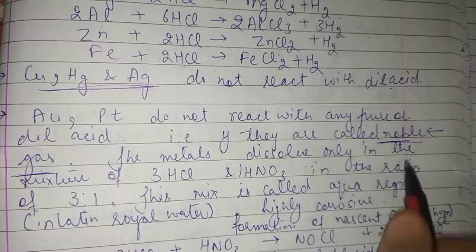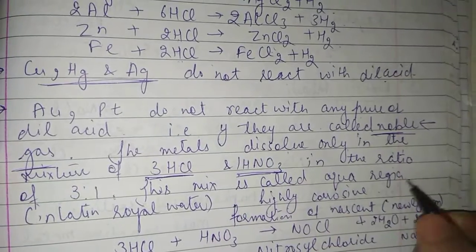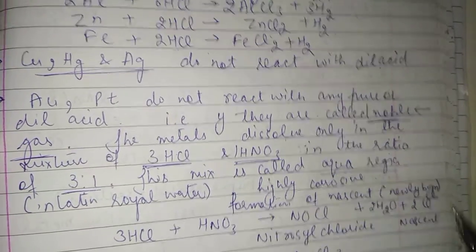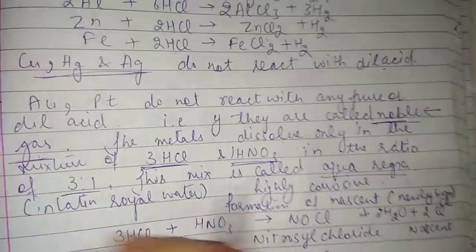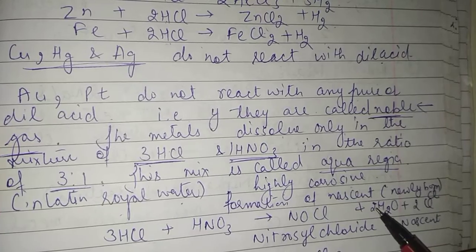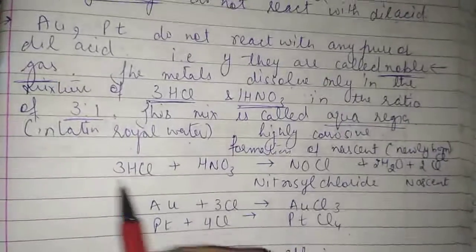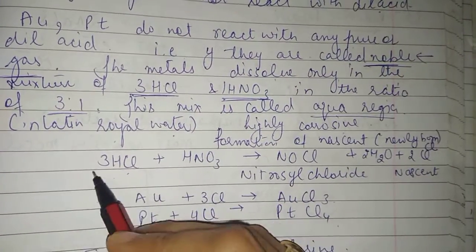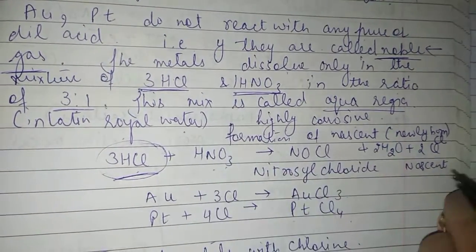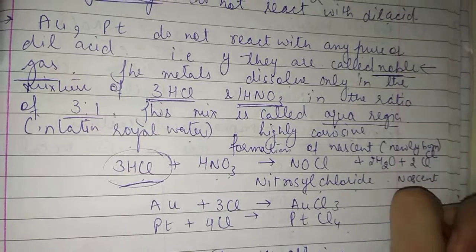And these metals dissolve only in a mixture of 3 parts of hydrogen chloride and 1 part of nitric acid, in the ratio of 3:1. The mixture is called aqua regia. In Latin it means royal water. It is highly corrosive, and nascent, meaning newly born, chlorine is released. When 3 parts of hydrogen chloride react with 1 part of nitric acid, they form nitrosyl chloride plus water, and nascent chlorine, meaning newly formed chlorine.